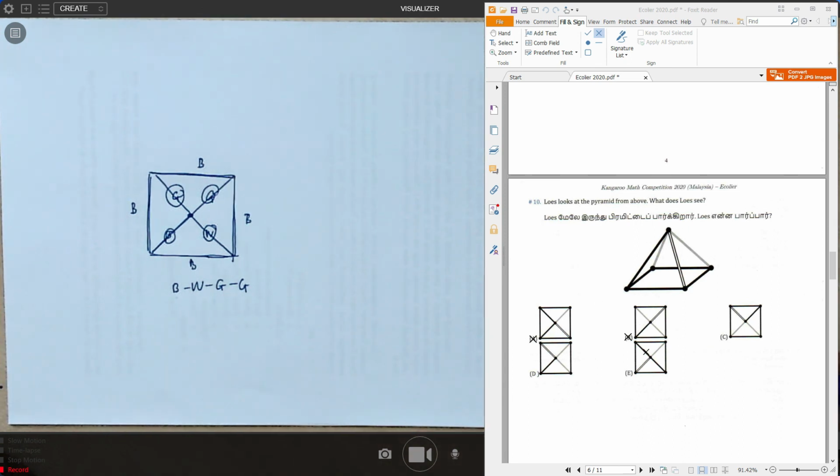Okay, now B. Black, gray, white, gray. So this is also cannot. C. Black, white, gray, gray. There's a possibility C is the correct answer. We just mark first before we test the other two. Okay, look at D. Black, gray, gray, white. We want black, white, gray, gray, so this is also out. And then the last one, black, gray, black, white, also out. So the correct answer is C.